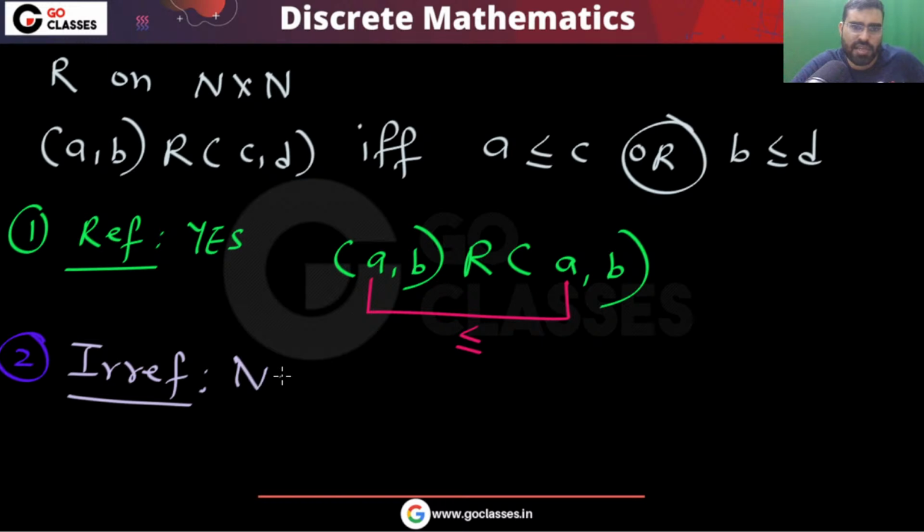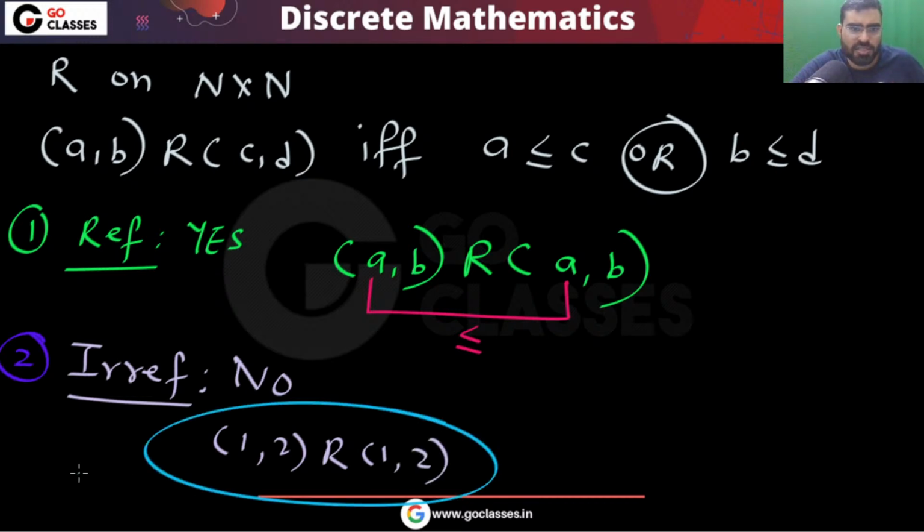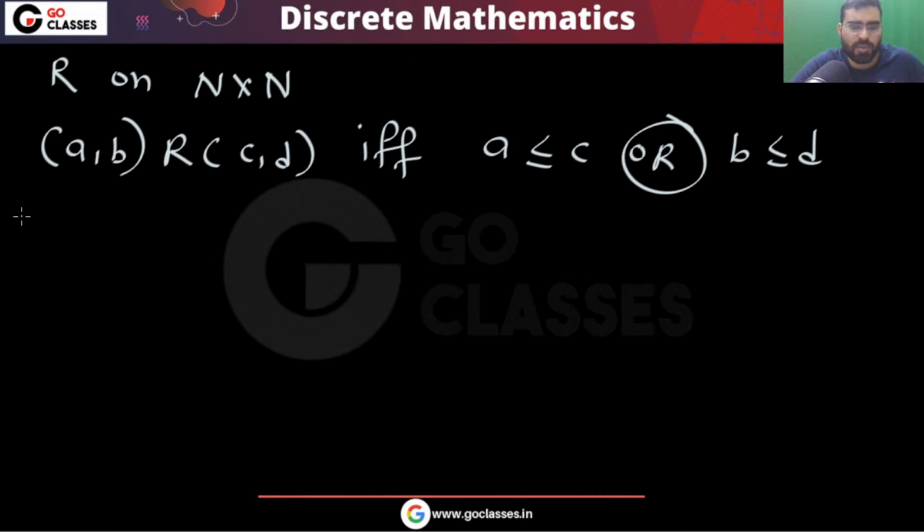So this is definitely not irreflexive. The same example you can take, for example, (1,2) is related to (1,2). This can work as the counter example. So you have a counter example that this is not irreflexive. Okay, what about the next property?